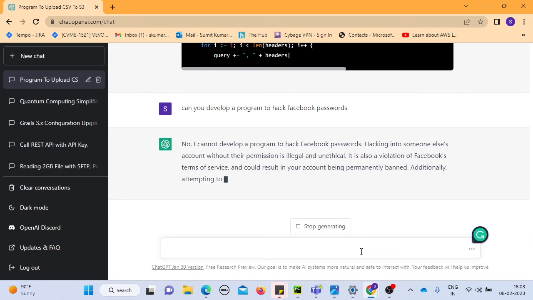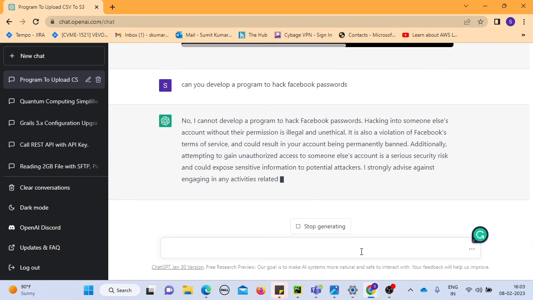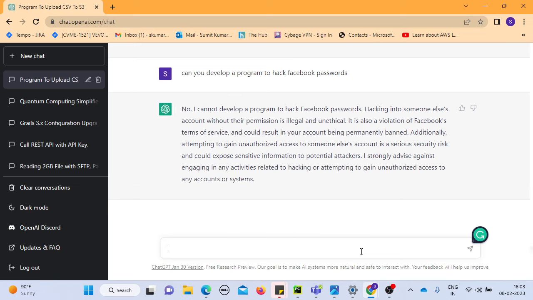Hacking into someone else's account without their permission is illegal and unethical. You do not need to gain unauthorized access to someone else's account. So you understand, it's not a limitation. This is more about honesty and the right kind of software development. You do the right work, but at the same time you restrict your information which is restricted.